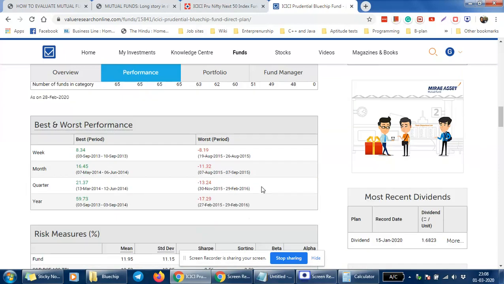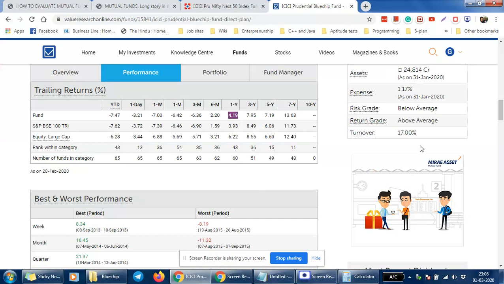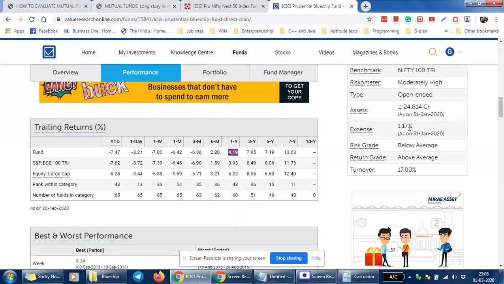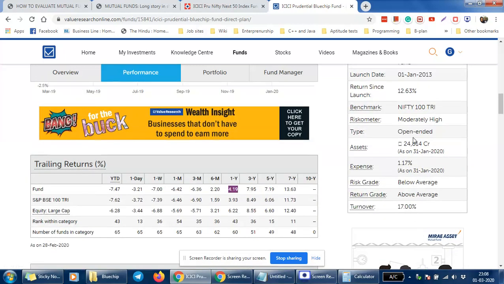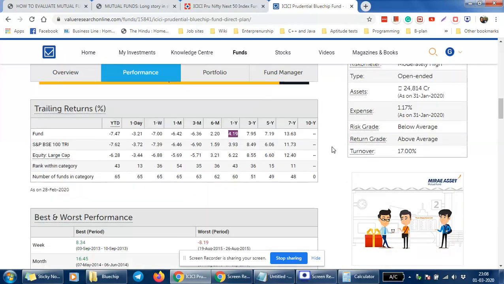Okay, and the exit load is also applicable. The exit load is the fee which the fund charges if you withdraw before a certain given time period. Okay,